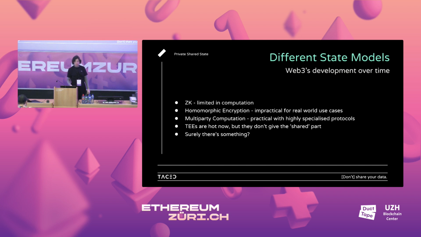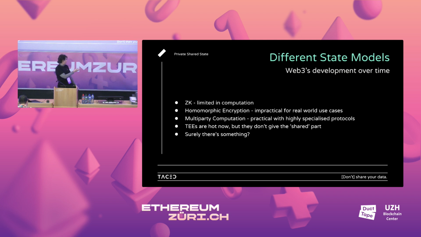This is practical for highly specialized protocols. You saw DC from World talk about MPC. They do probably the most practical large scale deployment of MPC, and we work together. But again, it's highly specialized protocols. It's definitely more practical than homomorphic encryption.